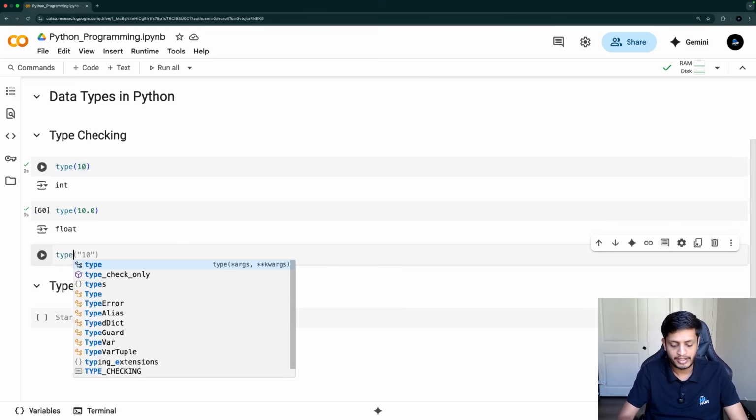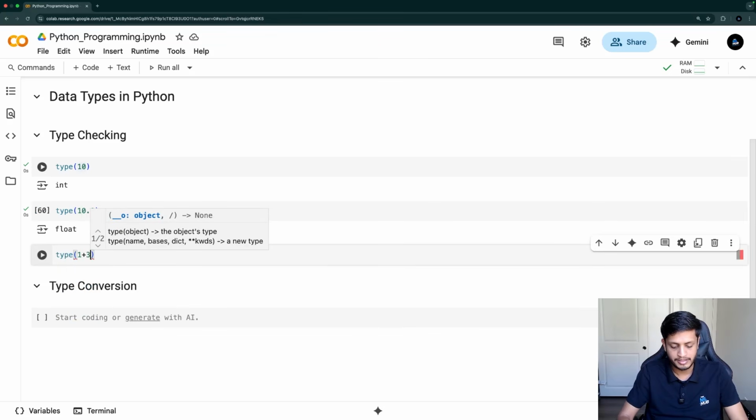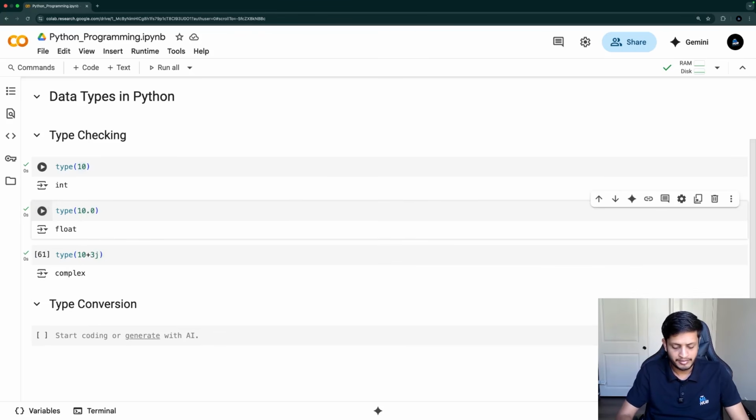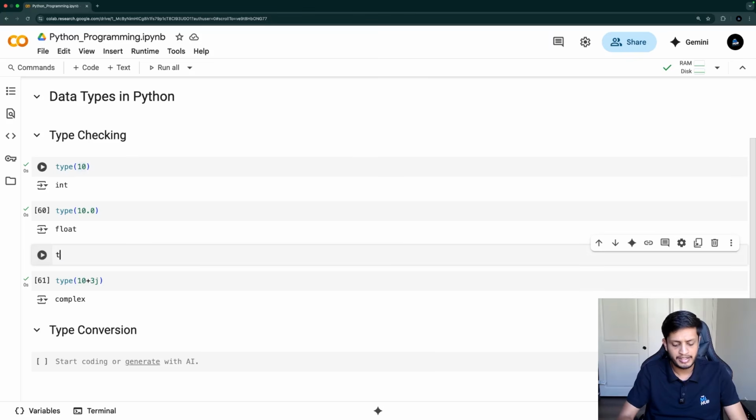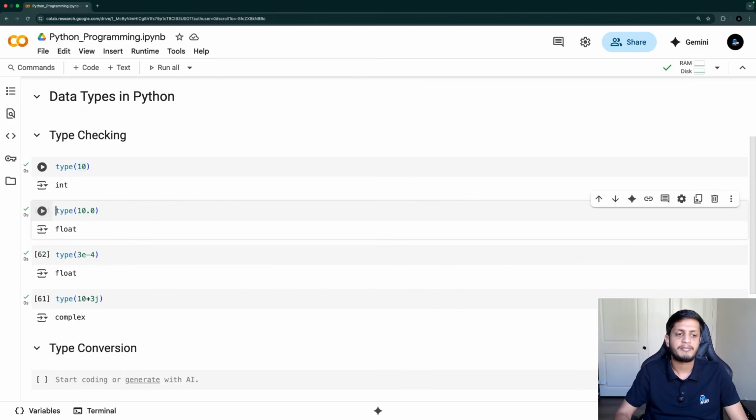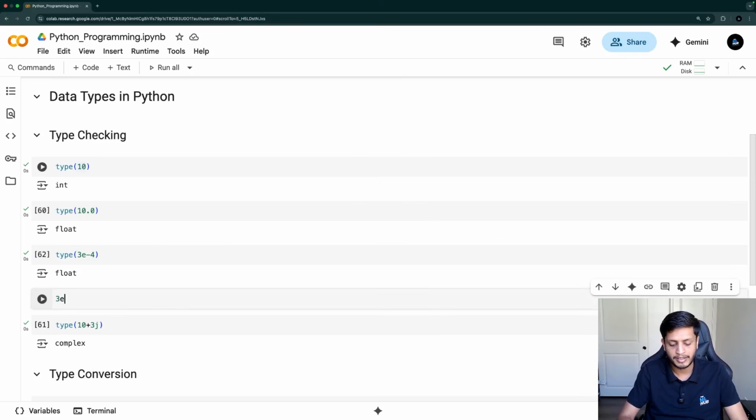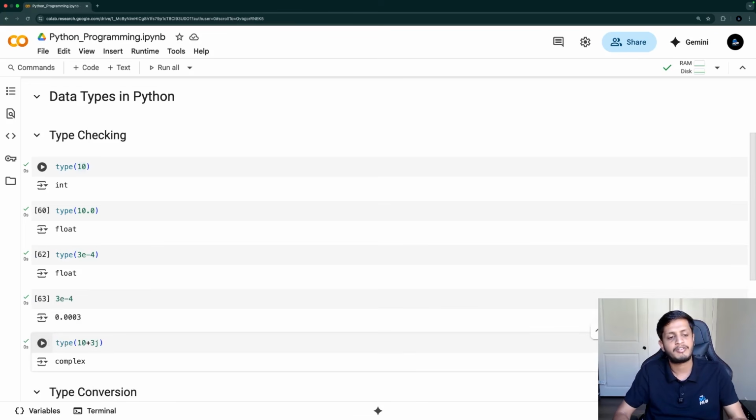And similarly, if I write a complex number, let's say 1 plus 3j or 10 plus 3j, okay, its type will be complex. And there are other ways of writing a floating point number as well. Like I can write it in exponent notation. We already know, what if I write 3e minus 4? So type of 3e minus 4 is also float. Actually 3e minus 4 is nothing but 3 into 10 to the power minus 4. If you output the value, it will be 0.0003. So this is how you can check the type of numeric variables.